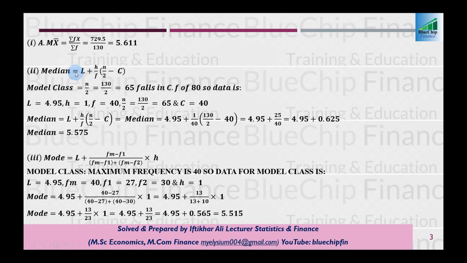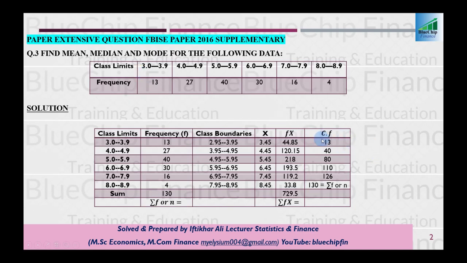The formula for median is L plus H by F multiplied by N by 2 minus C. L stands for lower class boundary, H stands for height of the class, F is frequency, N is equal to the sum of F, and C is cumulative frequency. So here we need one more calculation, and that is cumulative frequency. Simply take the first frequency, 13, and after that add the next frequency to the previous total.